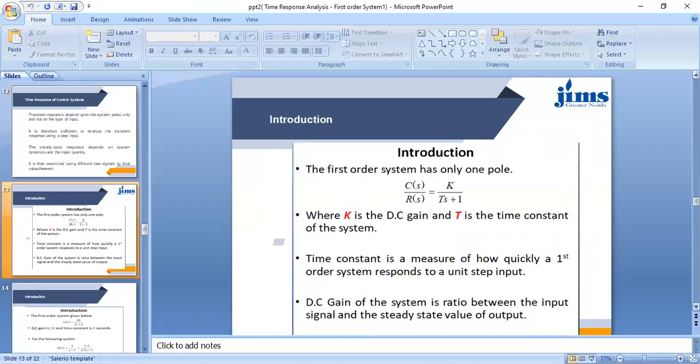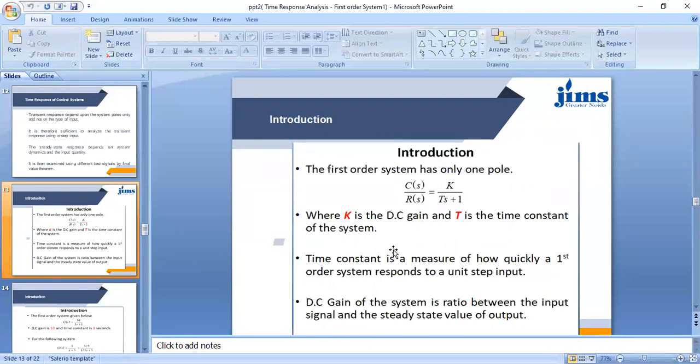Now the introduction of the first order system. First order control systems are stable with impulse and step inputs because these responses are bounded. The first order system has only one pole. That means C(s) upon R(s), the Laplace transform of the controlled output upon the Laplace transform of the reference input, is equal to K by Ts plus 1, or K by T over s plus 1 by T, where K is the DC gain and T is the time constant of the system.